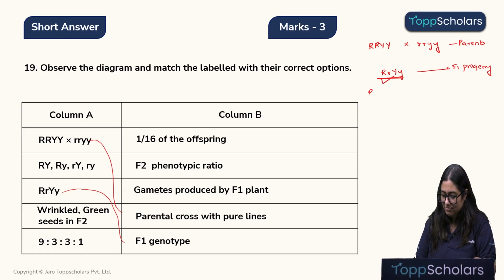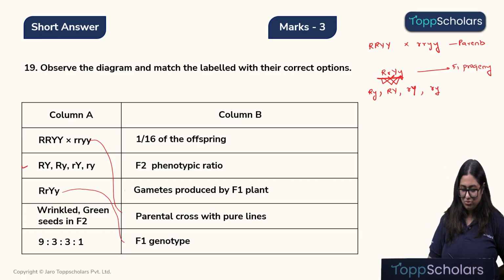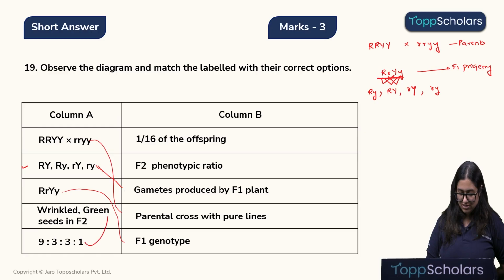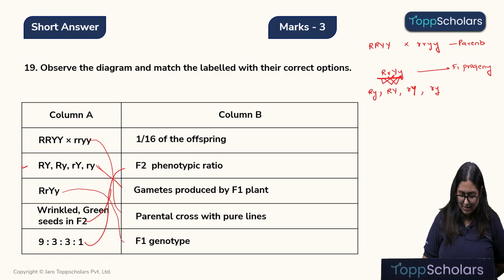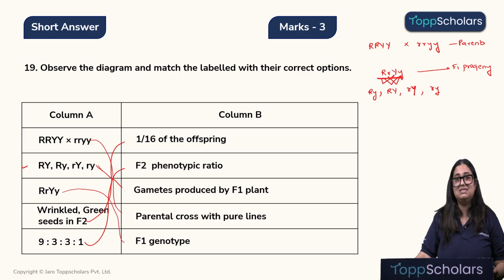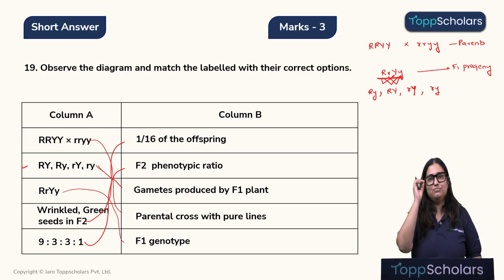So we might get this particular combination of the gamete, then we might get this combination of the gamete, then we might get this combination of the gamete, and we might get this combination of the gamete. So yes, that is your question number 2. So these are the gametes which are produced by the F1, right? Now children, when we self-pollinate F1, we get the F2 generation, which will give us a 9:3:3:1 ratio. That is option B, which is the F2 genotypic ratio. And with that, we are just left with the last option, that is the wrinkled and green seeds in F2 will be seen in 1/16th of the offspring.